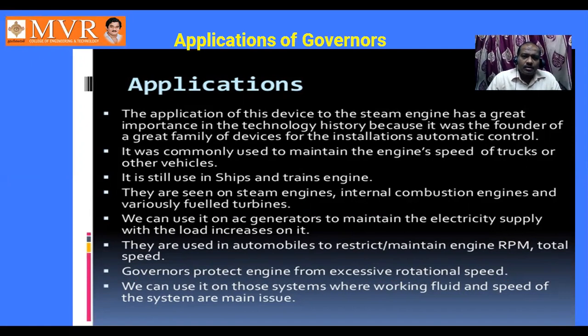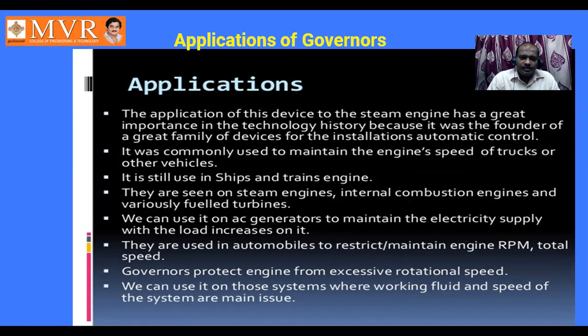These are seen on steam engines, internal combustion engines, and variously fueled turbines. We can use it on AC generators to maintain the electricity supply when the load increases on it.